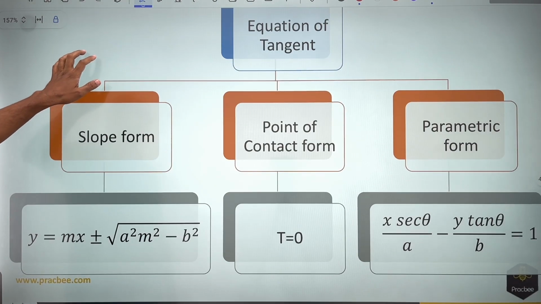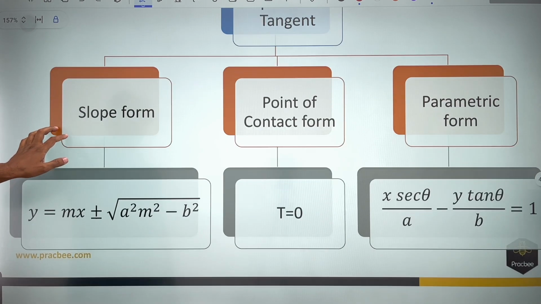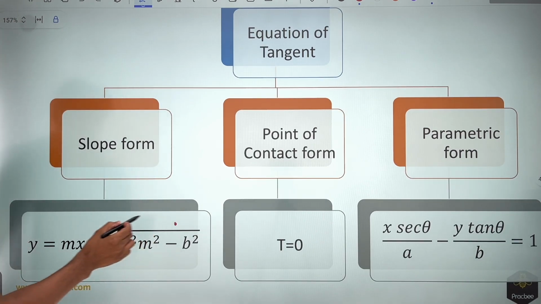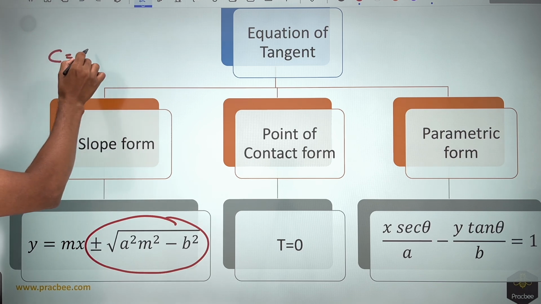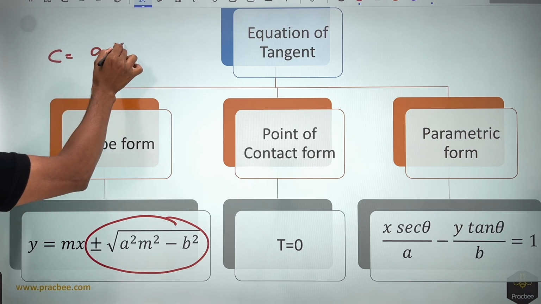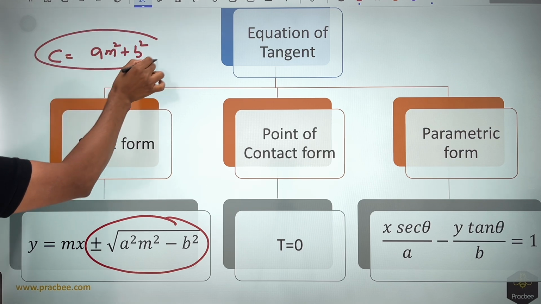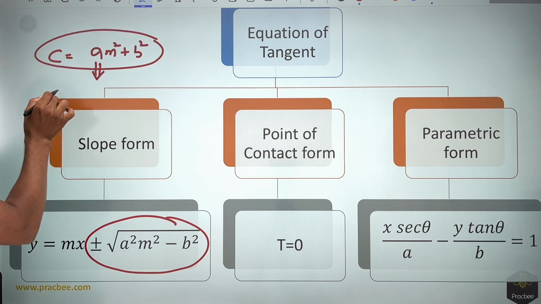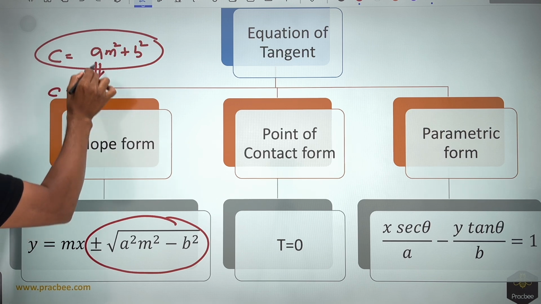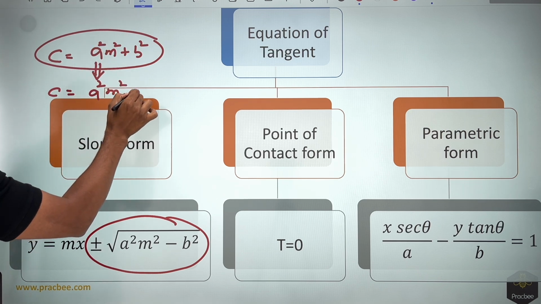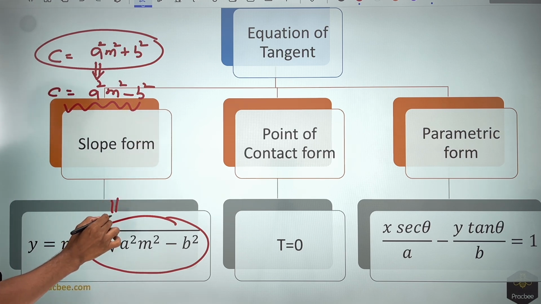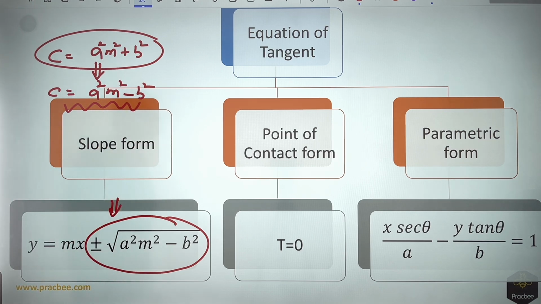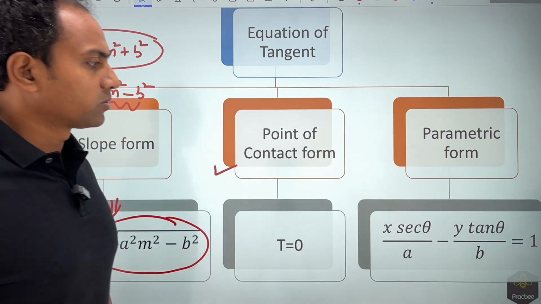So if I look into the condition of tangency and the equation of tangents, you can see the C part. The condition for the ellipse was c square equals a square m square plus b square. For the hyperbola, I do not even need to remember it. I will replace b square by minus b square, and this is a very important thing. You can see that in this equation also we replace b square by minus b square. T equal to 0 remains the same for all the conic sections.